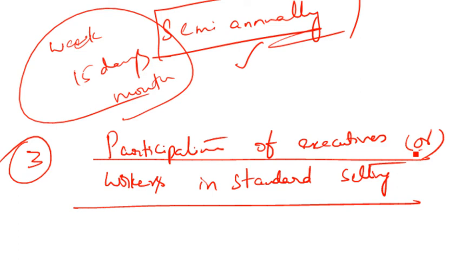So that the current system of setting budgets and standards by the finance department with the mere consent of the board of directors is to be changed. If you look at the question right now, the existing situation in Maruti India Limited or MIL is that the budgets are being set by the finance department with the consent of the board of directors, but that has to get changed. You have to involve your executives or the workers who are actually involved in the manufacturing process. They have to participate in setting the standards or the budgets, whatever. This is your third suggestion.